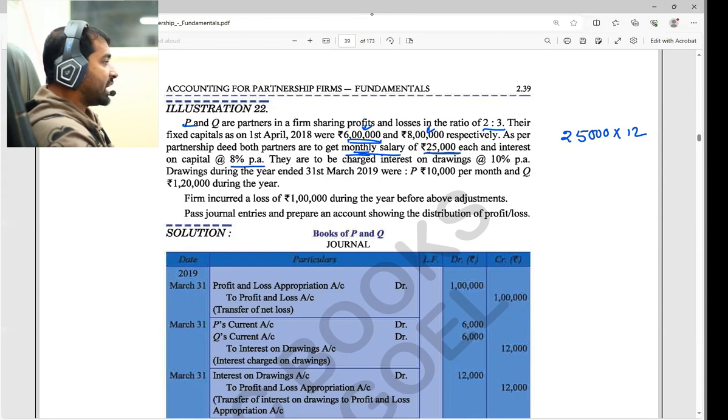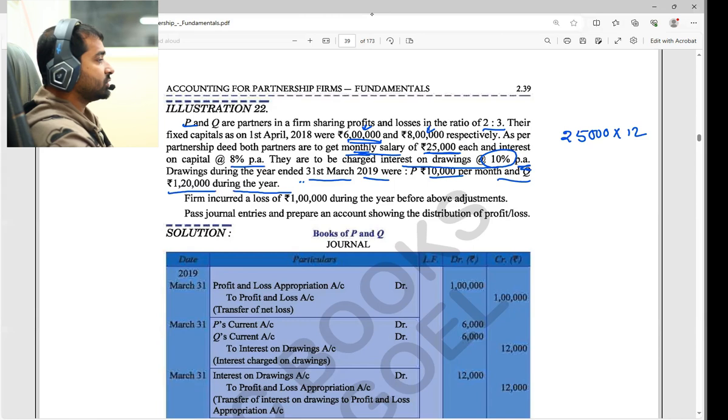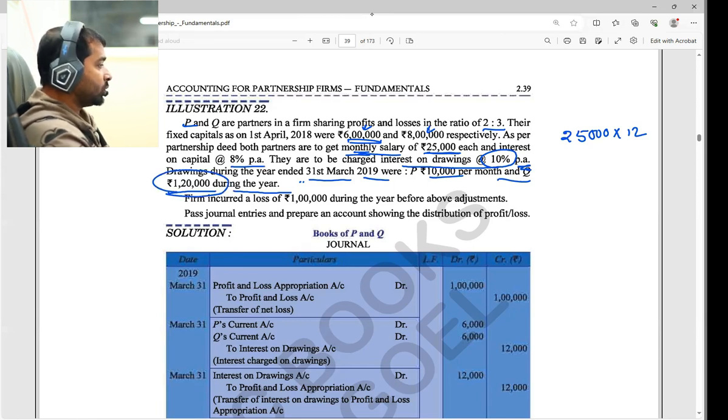There is to be charged interest on drawings at 10% per annum. Have you seen that? Interest on capital, interest on drawings, as well as salary, all other things are given. Drawings during the year ending 31st March 2019 are 10,000 per month and 1,20,000 during the year. So during the year they have already told about that, 1,20,000 rupees. Okay.